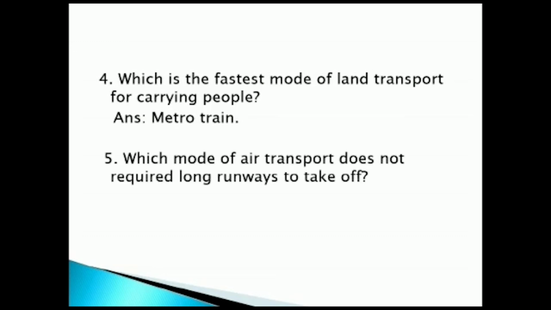The last one, which mode of air transport does not require long runways to take off? The answer is helicopter. So these are the one-word answers